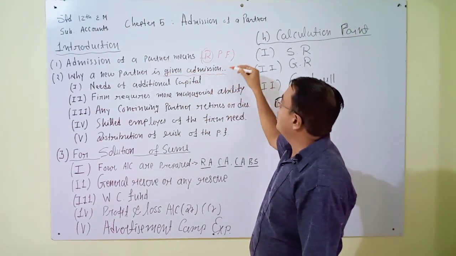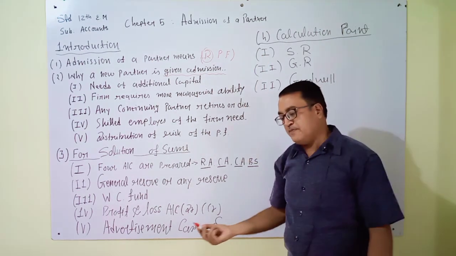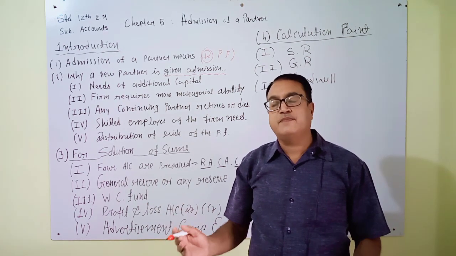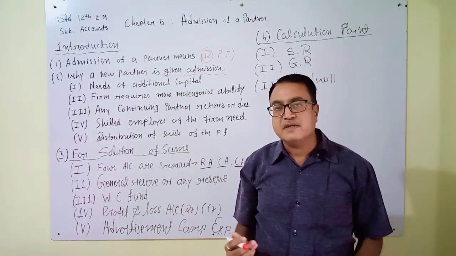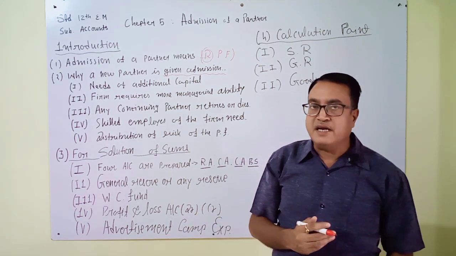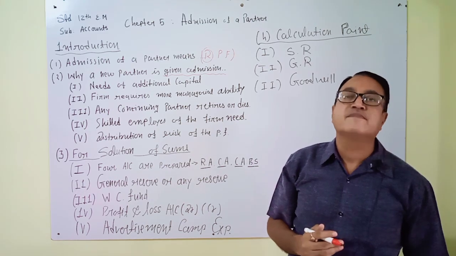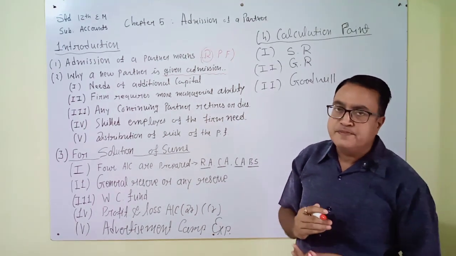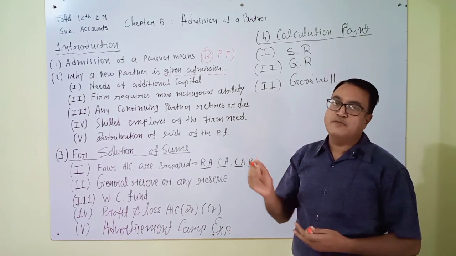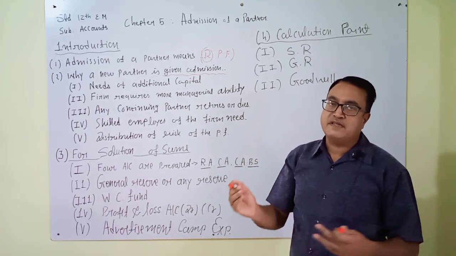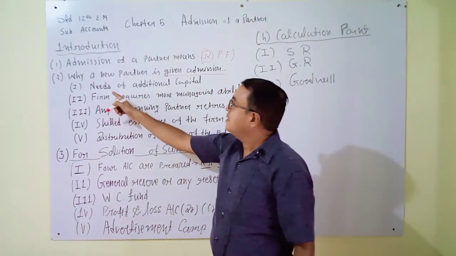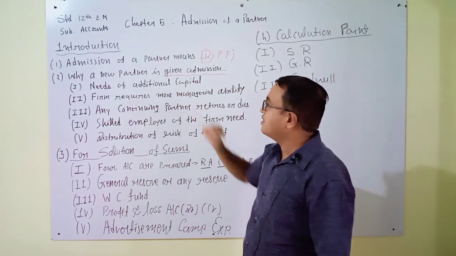Maybe you are curious: if the partnership firm continues with 2 partners, 3 partners, 5 partners or more, then why is a new partner given admission in the partnership firm? Because there are some particular points presented here. The first one is the need for additional capital.